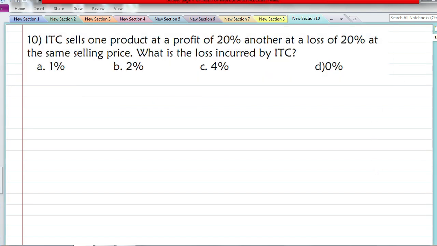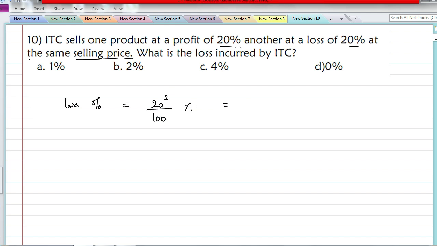Now let's solve the next question. ITC sells one product at a profit of 20% and another at a loss of 20% at the same selling price. What is the loss incurred by ITC? This is again a standard question. Whenever there are 2 products with the same selling price, but in one product they make a profit of X% and in another a loss of the same percentage, then there is always a loss incurred. That loss percentage is 20 square divided by 100.